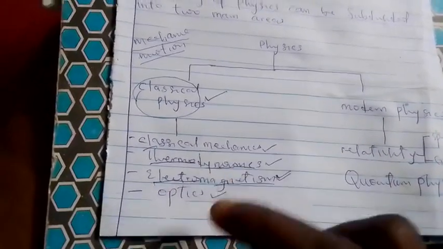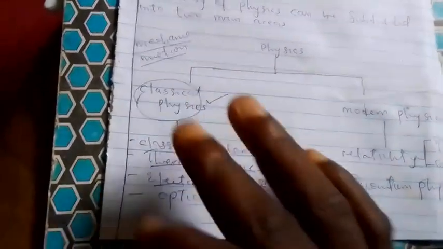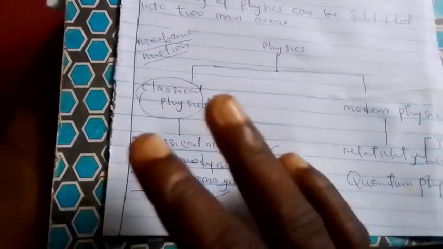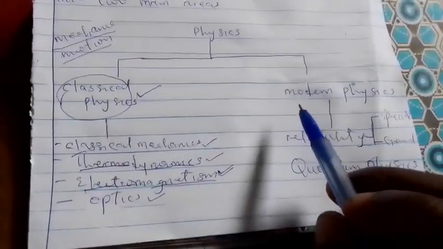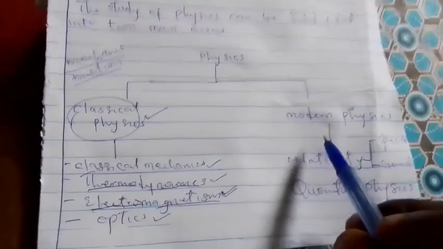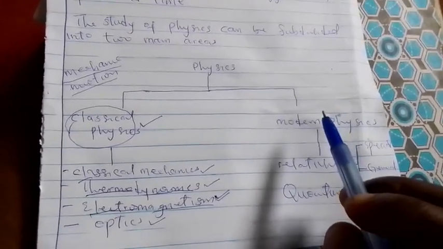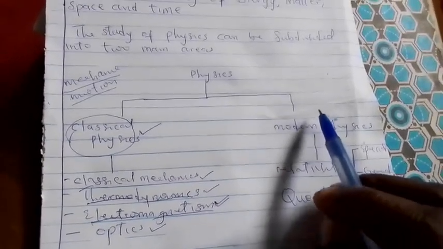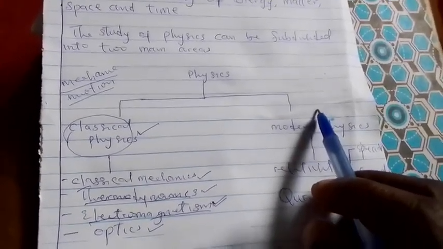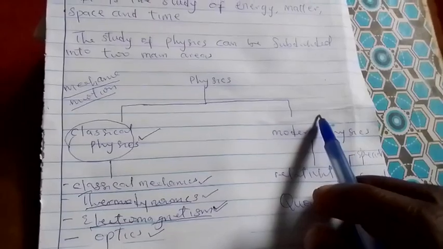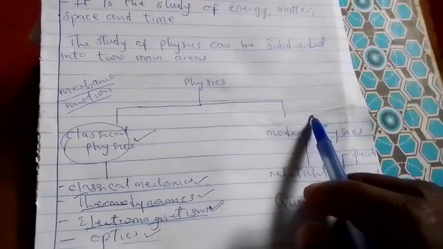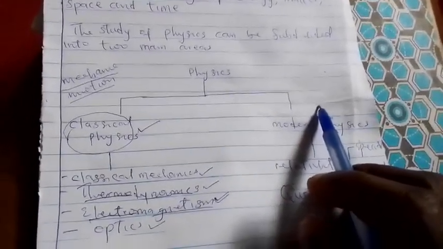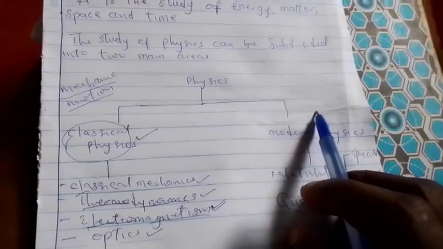So we'll be looking at each one of them later on. So those are just the basic summary of what classical physics is. And now when we are talking of modern physics, modern physics is actually the physics after the 20th century. So people used to believe that the whole idea of physics is done and dusted before the 24th century.